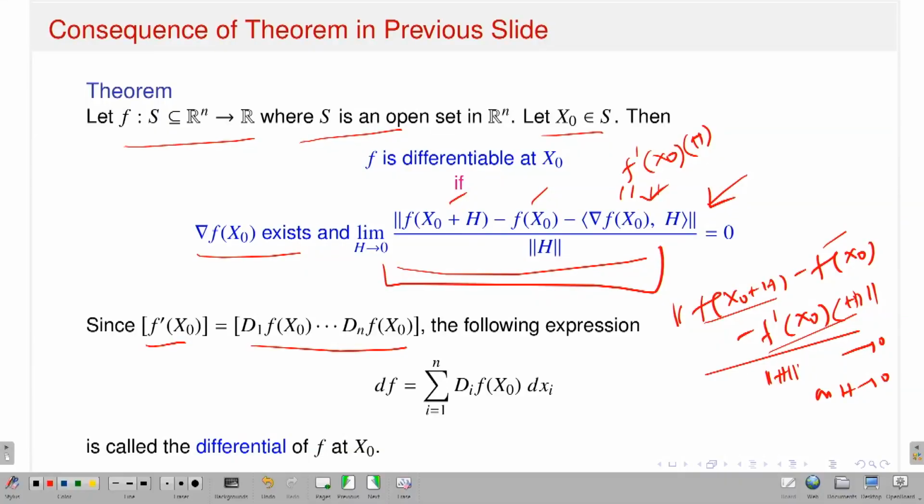That's it. Okay. So suppose I give you an example and ask you to calculate whether my function is differentiable at the point or not. First you check the partial derivatives. Once the first order partial derivatives exist, you can guess that this will probably be the linear transformation that might work as the total derivative. But just because partial derivatives exist, you should not conclude that my function is totally differentiable. The answer is no. We have seen an example, right? So to show that the partial derivatives exist and this is the linear transformation that might work as a total derivative, you have to show that this limit goes to 0.